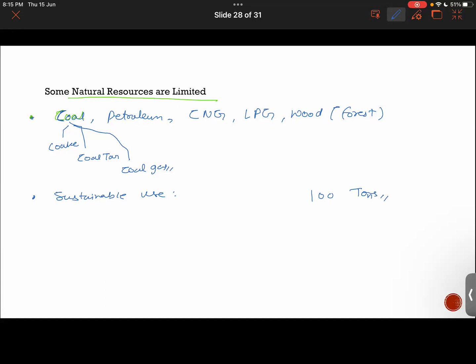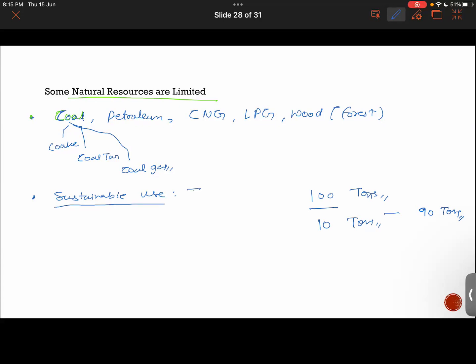If my need is only 10 tons, I need to conserve the remaining 90 tons of coal for future needs and for future generations.